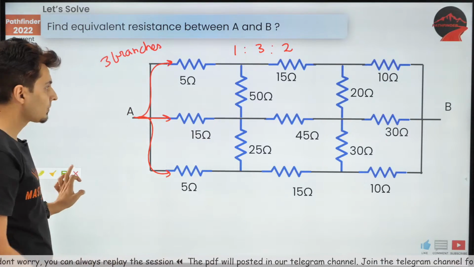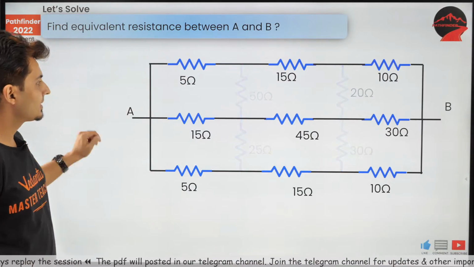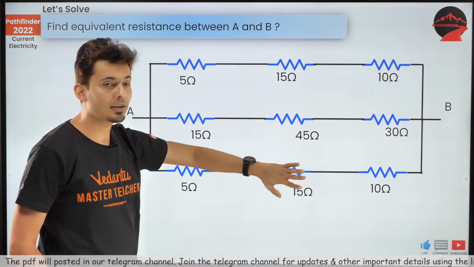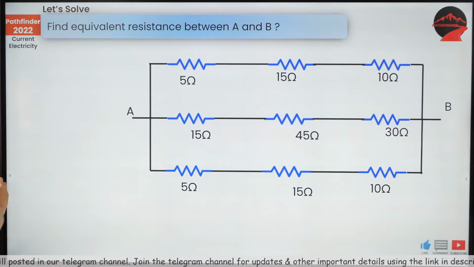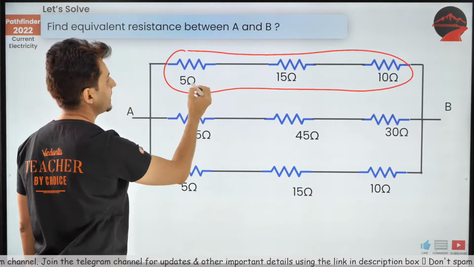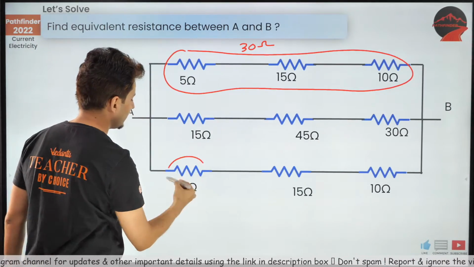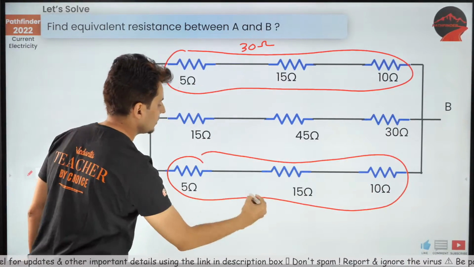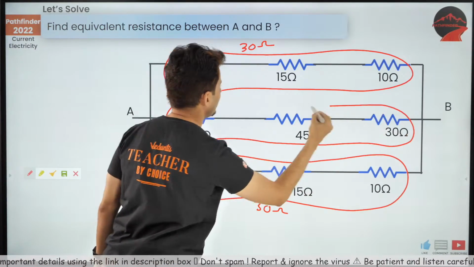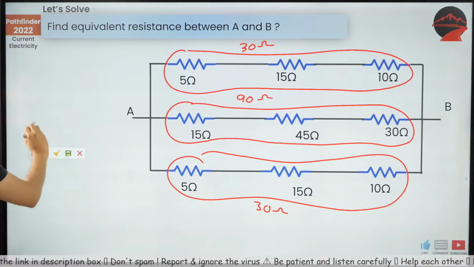That means you can forget the resistors in between. They are useless. Now it looks like an easy problem. So this one is how much? 5 plus 15, 20, 20 plus 10, 30 ohms. Same thing, this one is also 30 ohms. And this one is how many ohms? 90 ohms. Now all of them are in parallel.